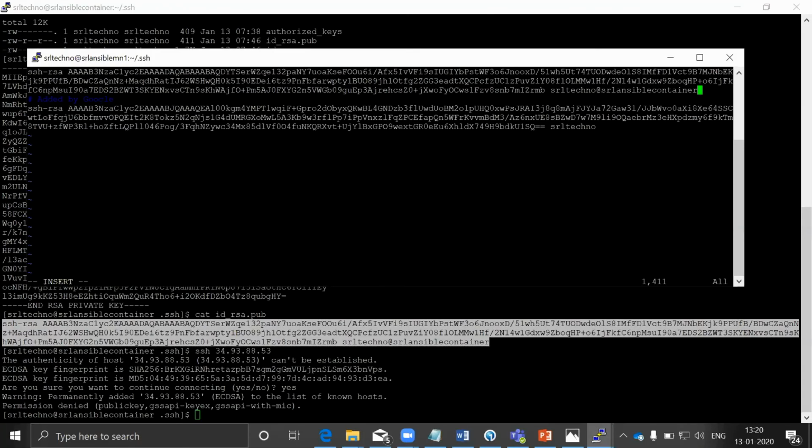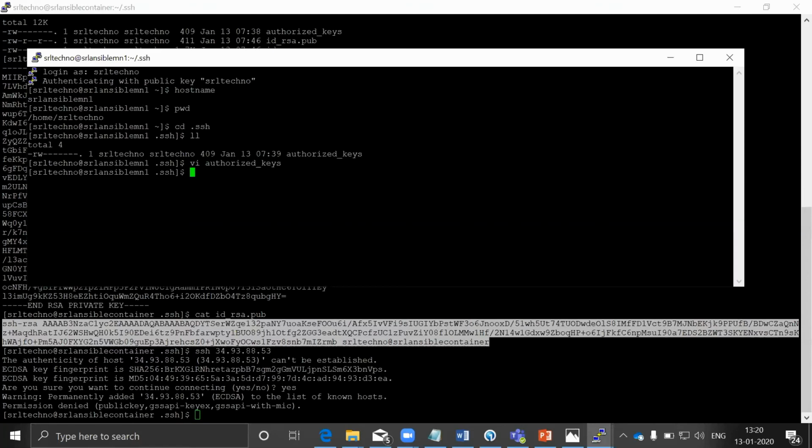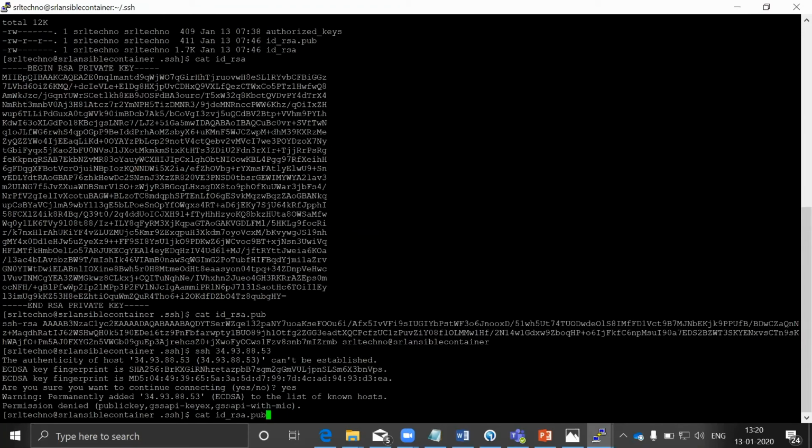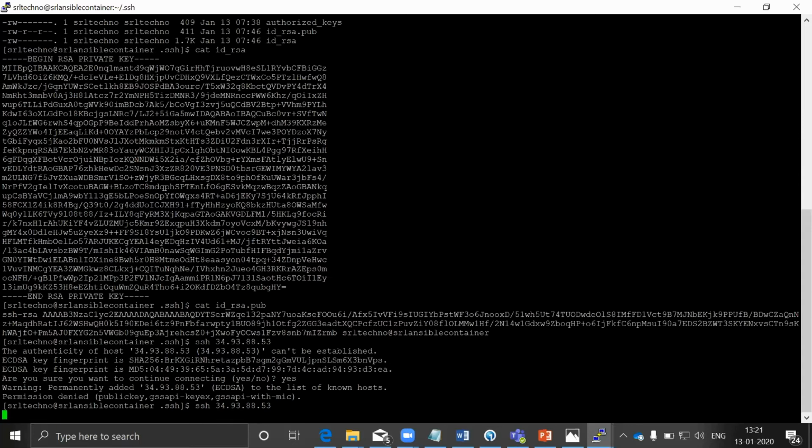I just copied this public key from the container server into the managing node server in the file authorized_keys. Okay, let me run the same command. Let me try to connect to the managing server from the container server.